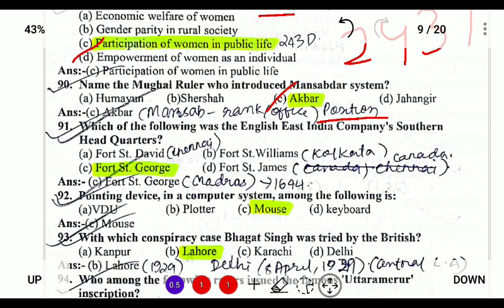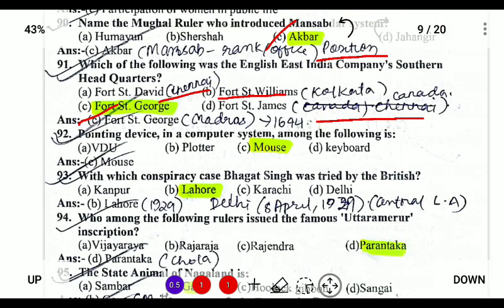Next, which of the following was the British East India Company's southern headquarters? So the southern headquarters was in Fort St. George, which was constructed in Madras in 1694. Fort William by Lord Wellesley was started in Kolkata, and Fort St. James is in Canada, and Fort St. David is in Chennai. Next, the pointing device in a computer among the following is a mouse.